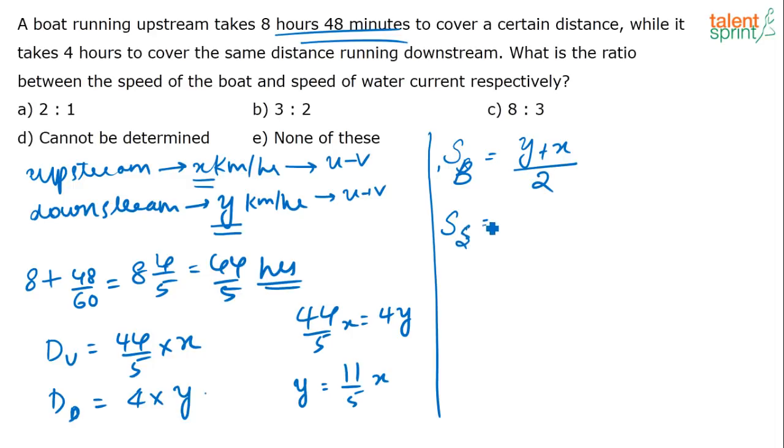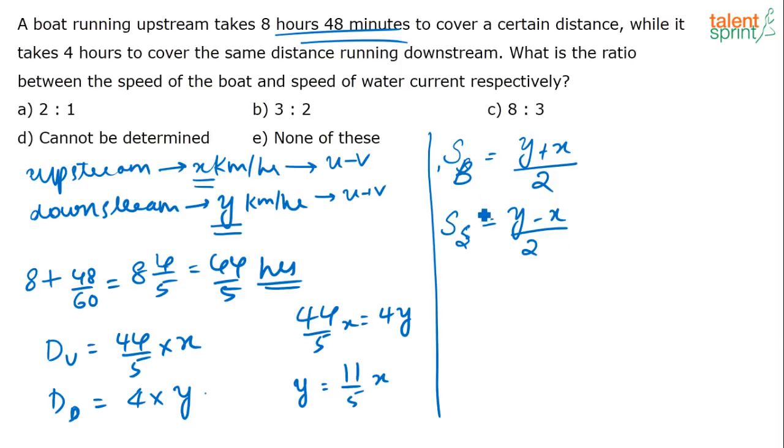Similarly, to find the speed of the stream, we also learnt a formula: speed downstream minus speed upstream by 2. Similarly, y minus x by 2, right? Do you guys remember this formula that we learnt in the beginning? All of you remember this, right? Speed of boat in still water is half of the net speed downstream plus the net speed upstream. Similarly, the speed of the stream is half into net speed downstream minus the net speed upstream. That is what I have written here.